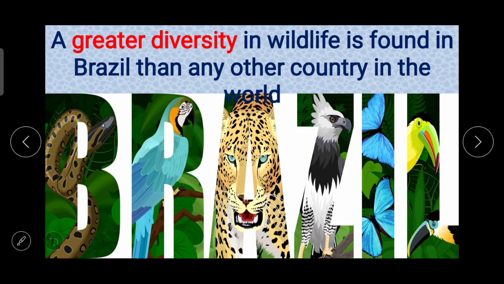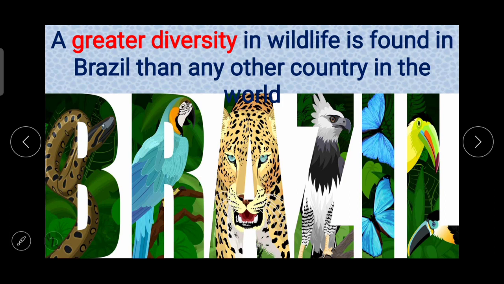When we talk about the wildlife of Brazil, one very important thing to understand is that a greater diversity in wildlife is found in Brazil than any other country in the world.